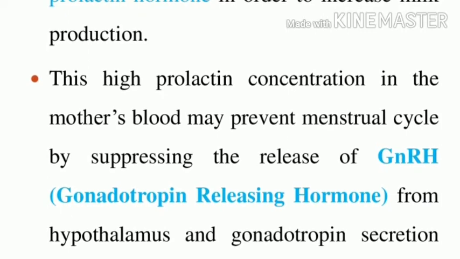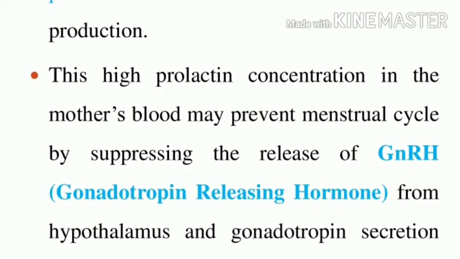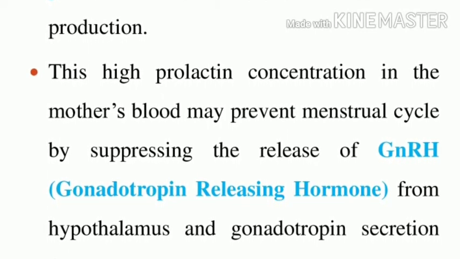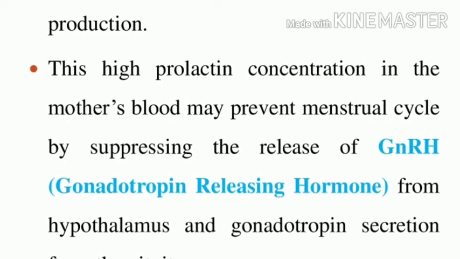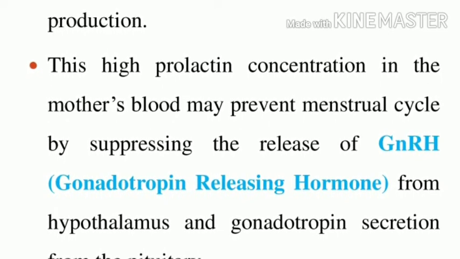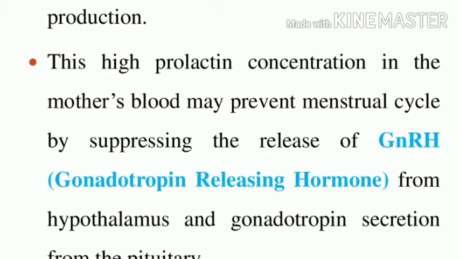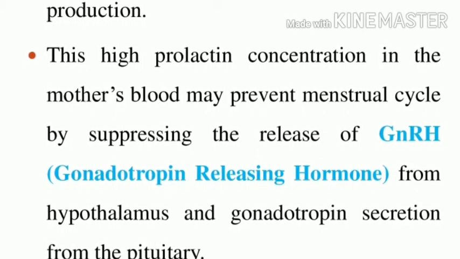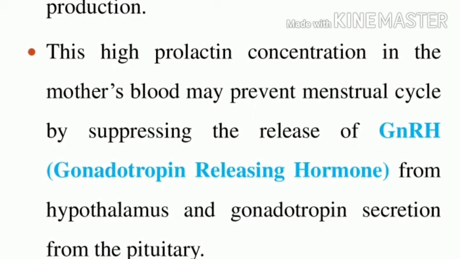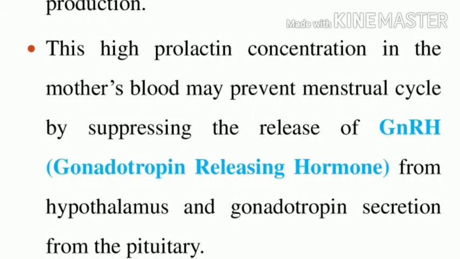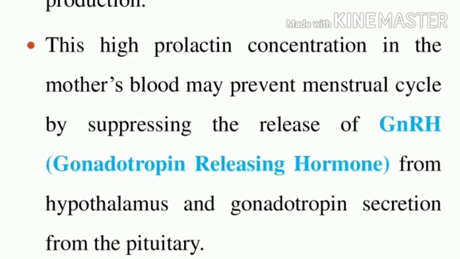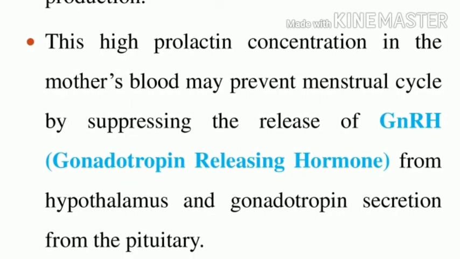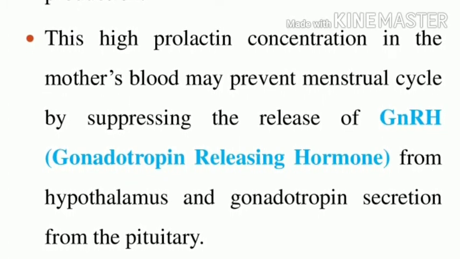Both hormones are suppressed, preventing menstrual cycles in the case of high prolactin concentration in the mother's blood. During breastfeeding only, the mother's blood has a high prolactin concentration. How? The baby is suckling and it stimulates the pituitary, which increases prolactin to increase milk production.